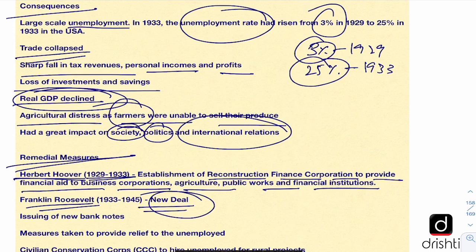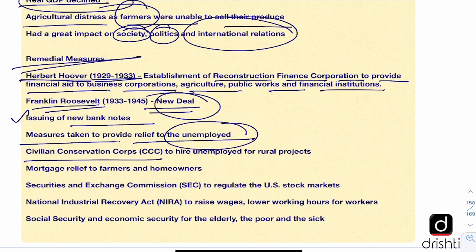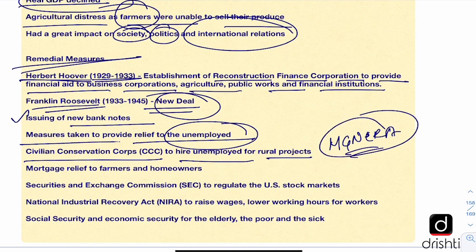This is also an important concept. And what did this New Deal entail? It entailed issuing of new banknotes, and measures were taken to provide relief to the unemployed, the Civilian Conservation Corps to hire unemployed people for rural projects, which we see in India in MGNREGA, something like that. Then mortgage relief to farmers and homeowners. So farmers and homeowners who had mortgaged their houses or fields were also provided relief.